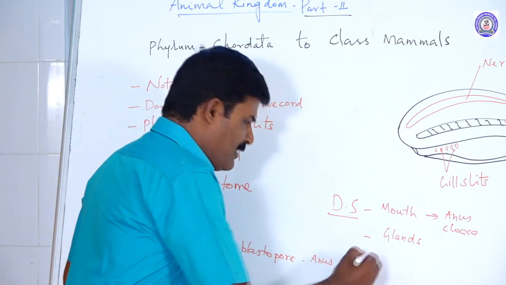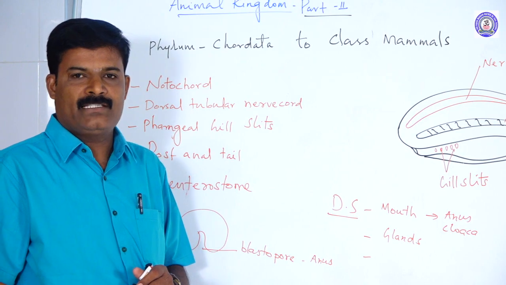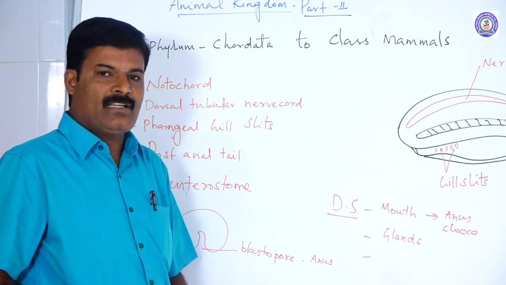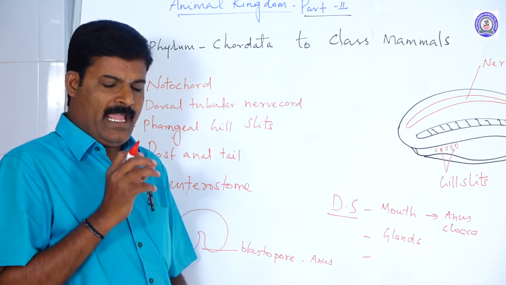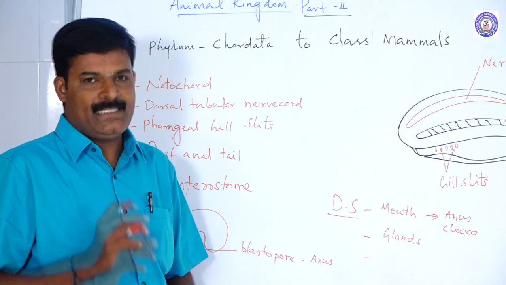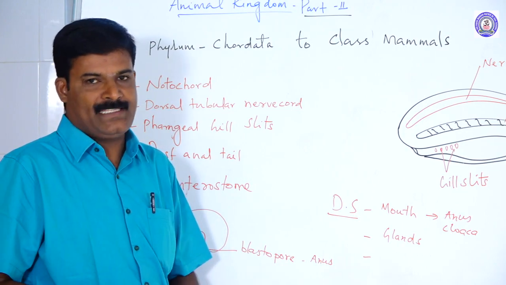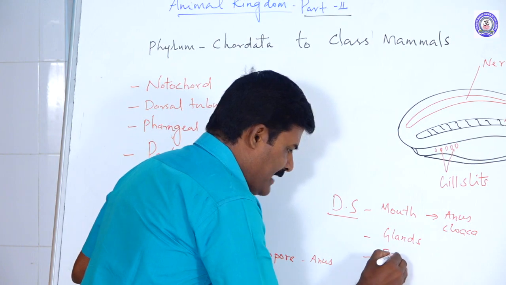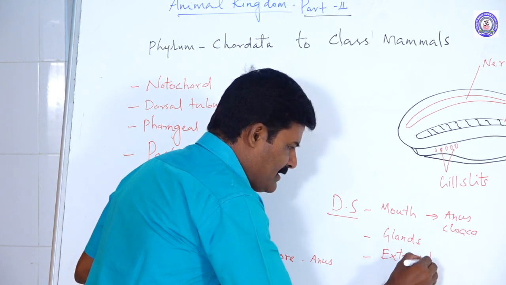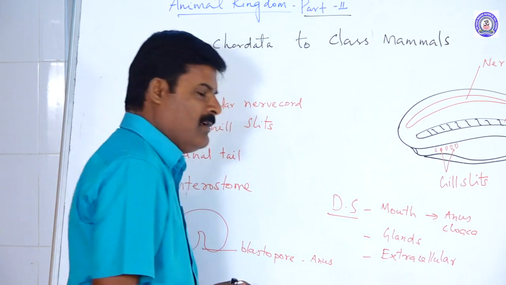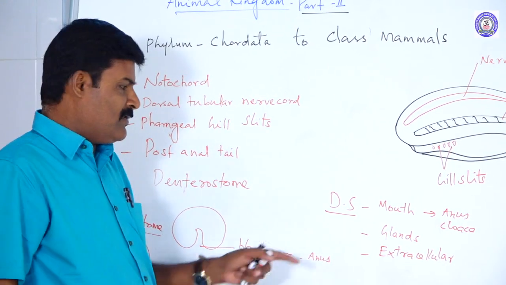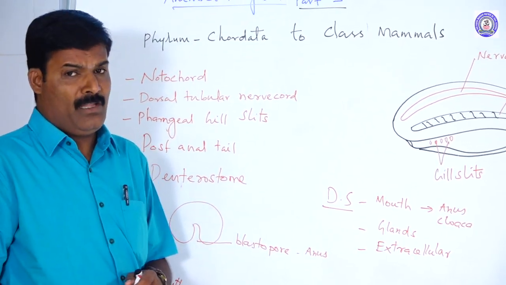The third important part is that digestion in all chordates is extracellular. What is extracellular digestion? Digestion takes place outside of the cell, in the lumen or stomach. This is the digestive system. The teeth are well developed in the mouth.